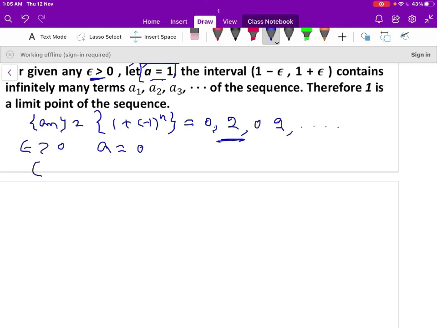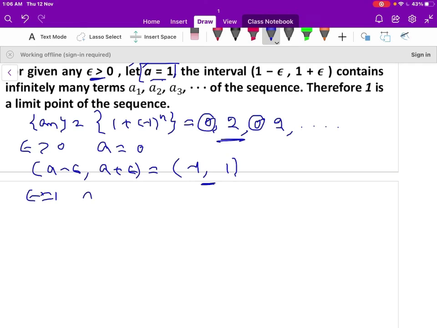Now let us construct the interval a minus epsilon comma a plus epsilon. Let us choose any epsilon value. Let me take epsilon equal to 1 here. So a is 0, and 0 minus 1 comma 0 plus 1 gives the interval minus 1 comma 1. Let us check: a1 is 0, inside the interval, but a2 is 2, outside this interval.